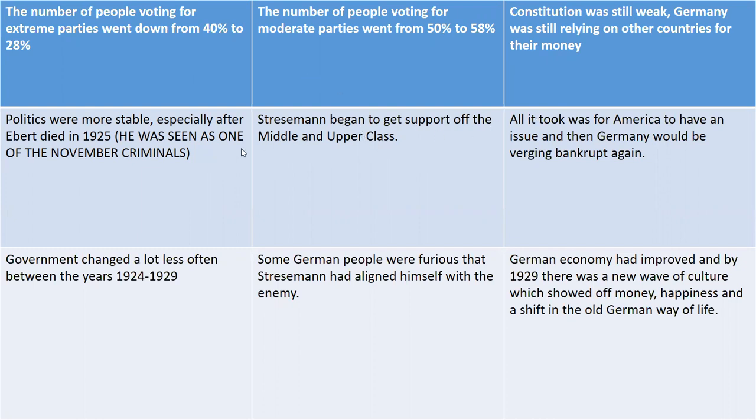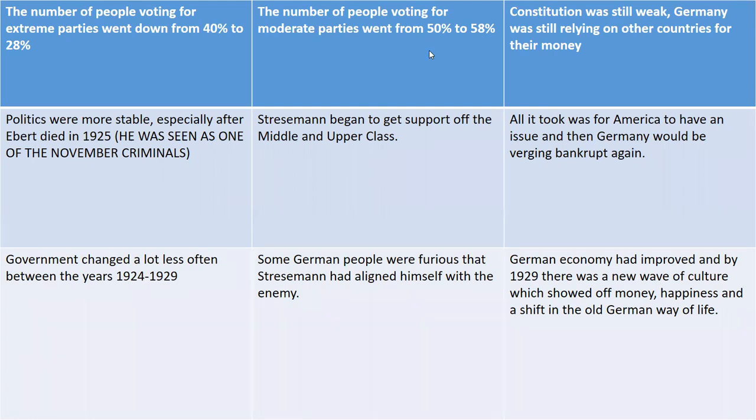All it took was for America to have an issue and then Germany would be verging on bankruptcy again. The government didn't change as much during the years 24 to 29. Some German people were furious with Stresemann because he aligned himself with the enemy, and the economy had improved, and by 1929 there was a new wave of culture which showed off money, happiness, and a shift in the old German way of life.